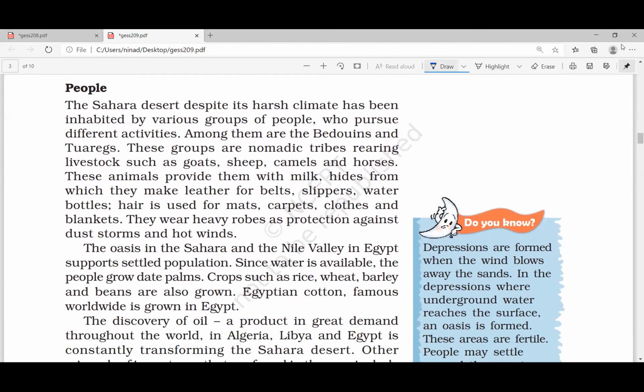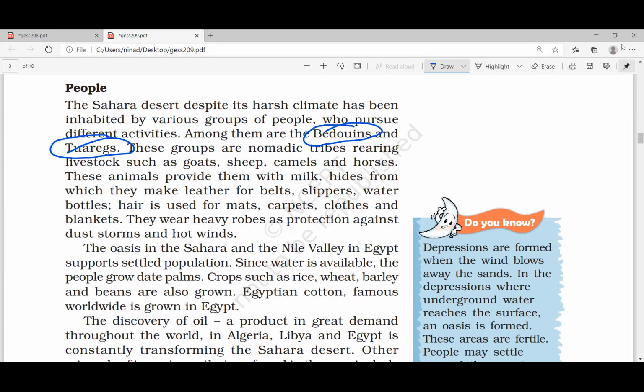Coming to the people here, they are very rich people, not poor people. I'll tell you why they're rich. But anyway, the tribal people found here are the Bedouins and Tuaregs. Bedouins are mainly found on the Arabian side. Tuaregs are people who are found in the Sahara.